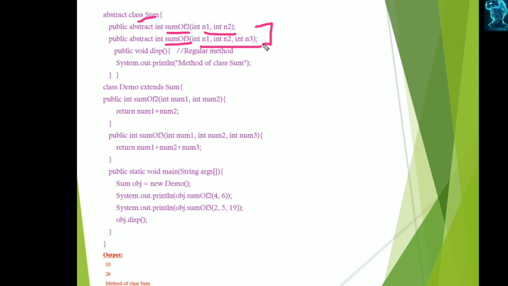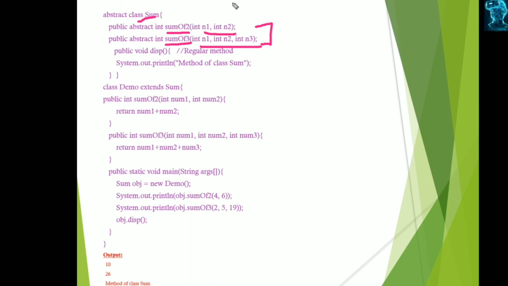These are the abstract methods, and it has one regular method, or concrete method, or normal method, which has a body. This displays some statement, and we are using Sum as the model class for the Demo. So the parent class Sum is extended by the Demo class, and it gives the implementation for the abstract method sum of two.